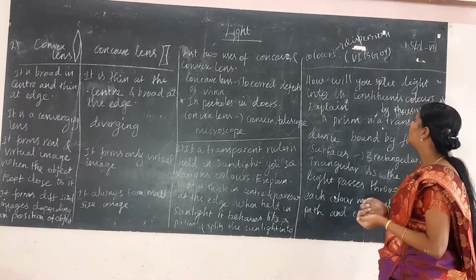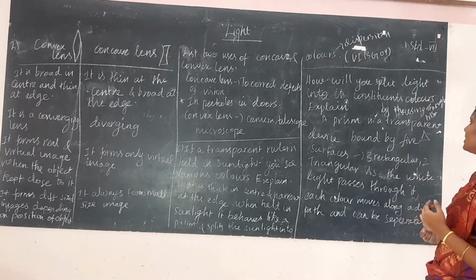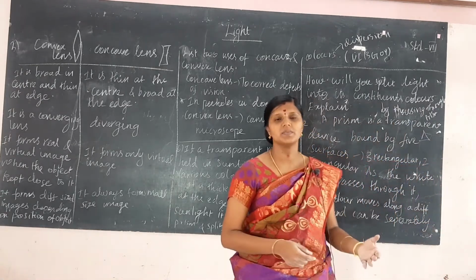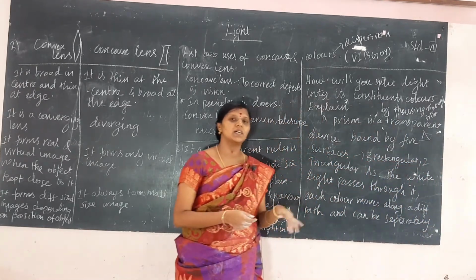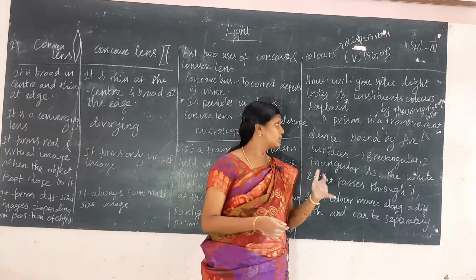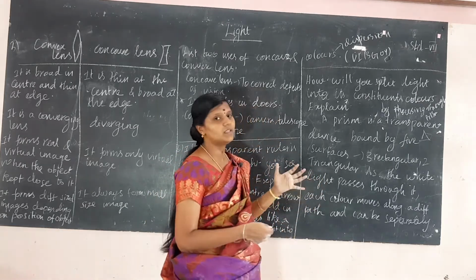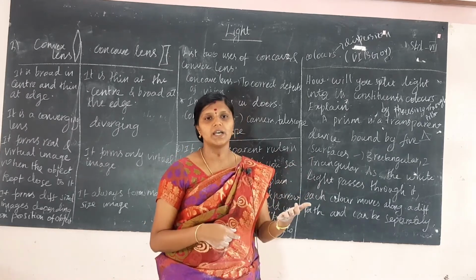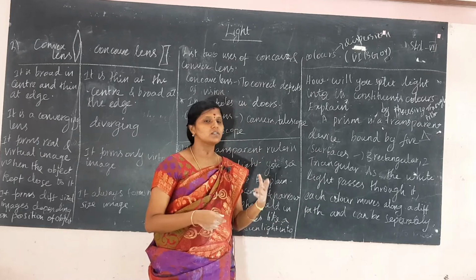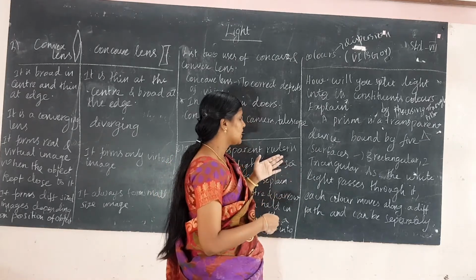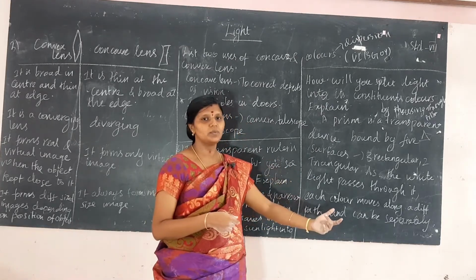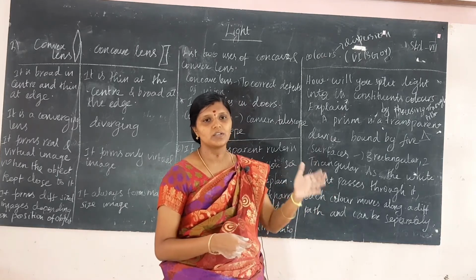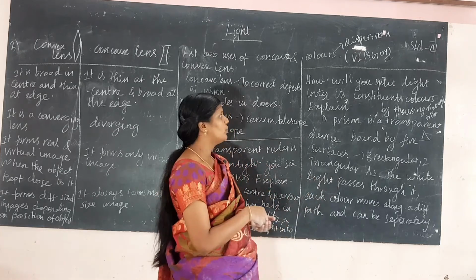Okay, and how will you split the light into its constituent colors? Explain. When the light is passing through the prism, a prism is a transparent device bound by 5 surfaces, 3 rectangular surfaces and 2 triangular surfaces. As the white light passes through the prism, it splits into various colors.